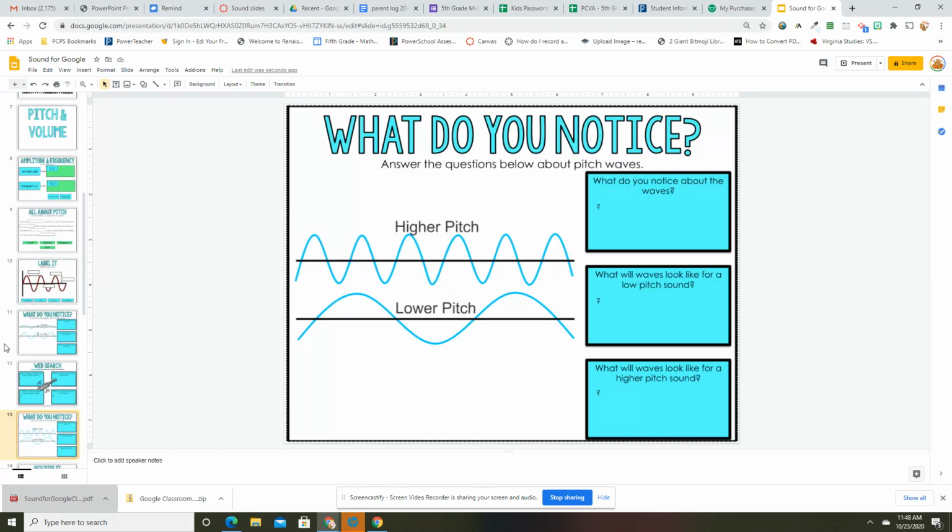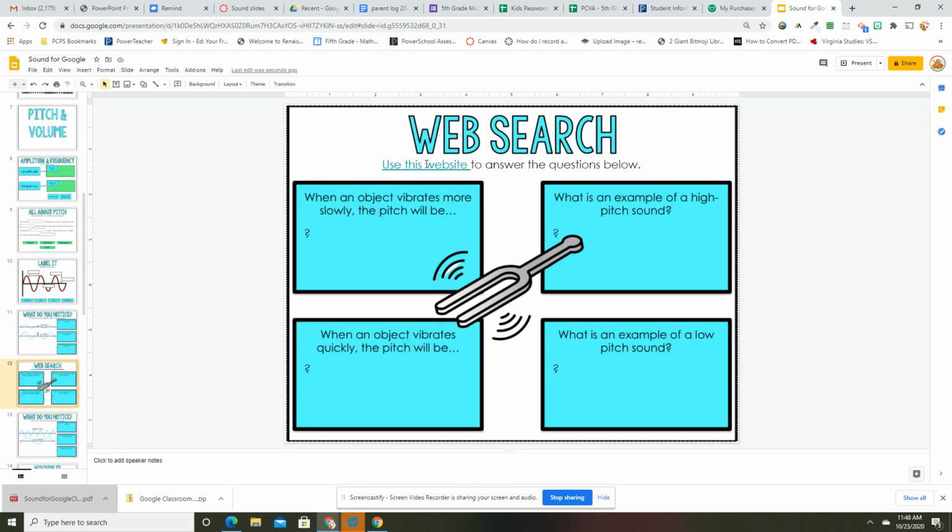All right, now this one is new. We've not done something like this. So you're going to use this website to answer the questions below. So the questions are, when an object vibrates more slowly, the pitch will be, what is an example of a high-pitched sound? When an object vibrates quickly, the pitch will be, what is an example of a low-pitched sound?